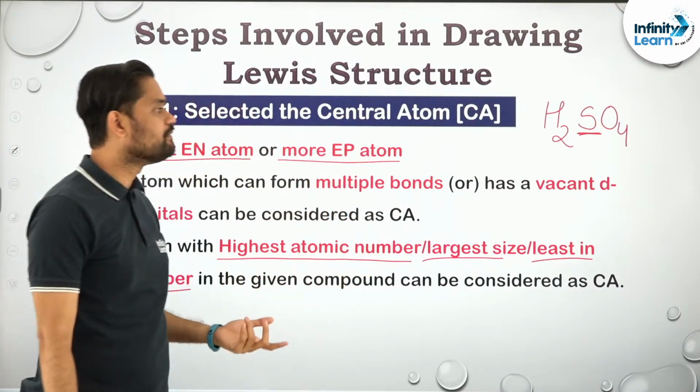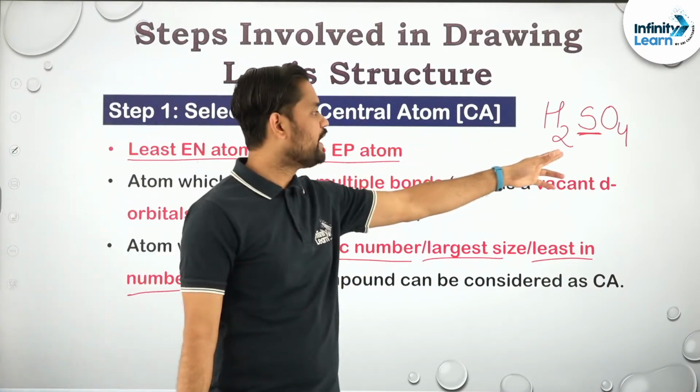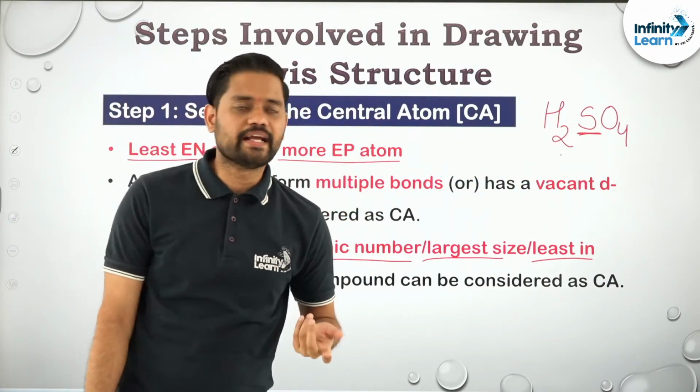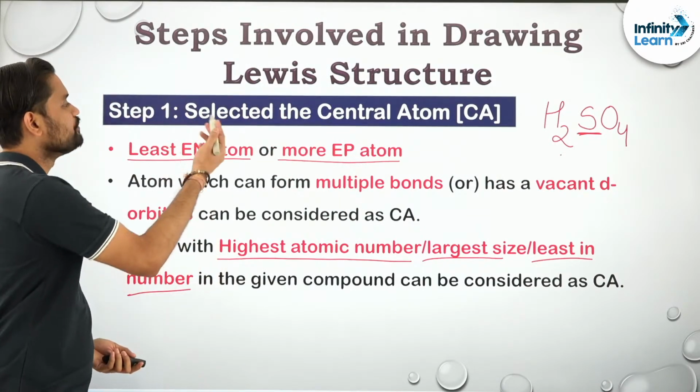और क्या क्या चीज़ें एप्लीकेबल हो सकते हैं? Least in number. Hydrogen 2 atoms है, oxygen 4 atoms है, but sulfur 1 ही atom है, so least in number भी है. ठीक है, क्लियर? So this is what the selection is.